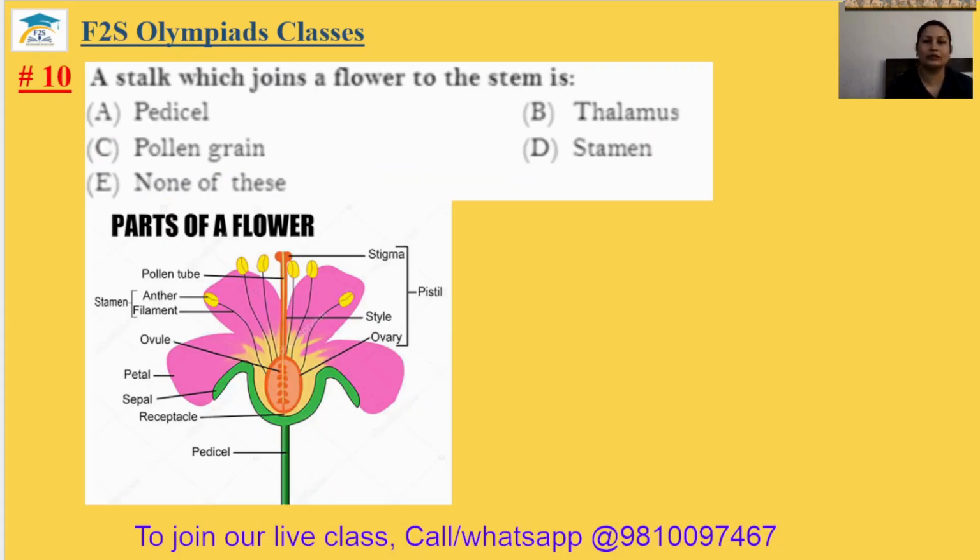Question number 10. A stalk which joins a flower to the stem is, so flower to stem. The flower is connected with the stem through this part. So this is the pedicel. So the 10th answer will be option A.